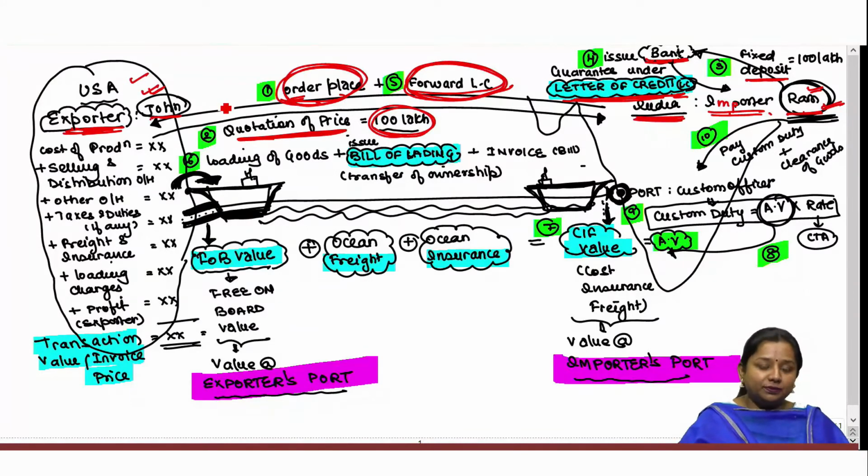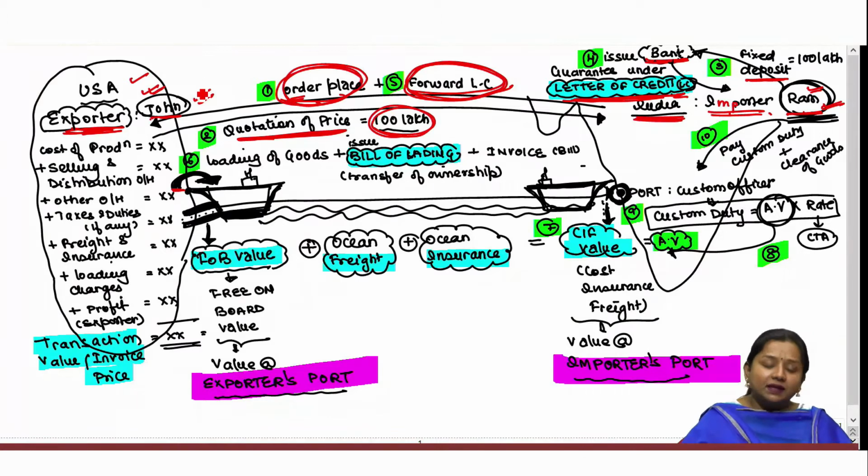Exporter Mr. John generally asks Ram to take delivery of the goods at the foreign port because the Sales of Goods Act says that risk passes with ownership, and whosoever is the owner of the goods shall be liable to bear risk over such goods.